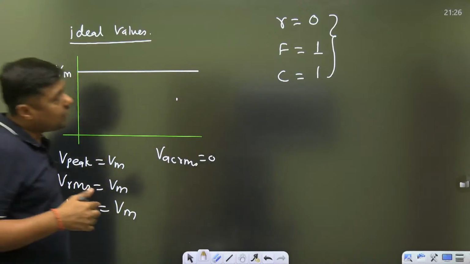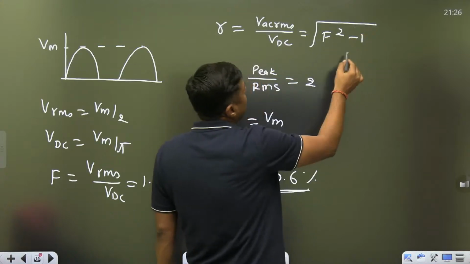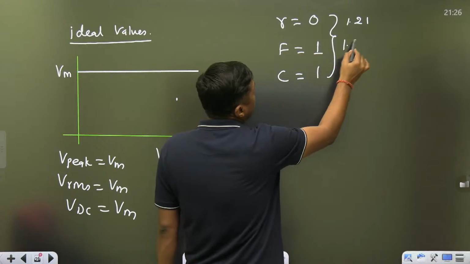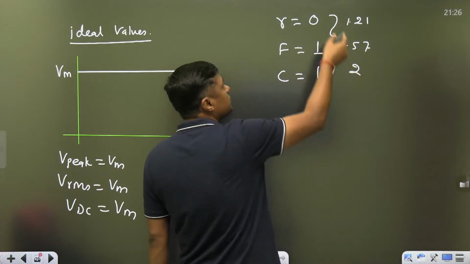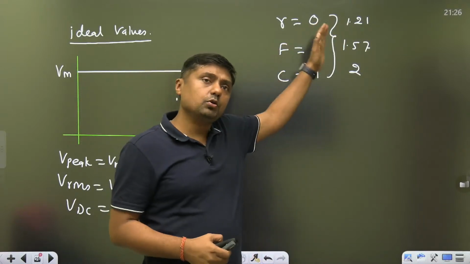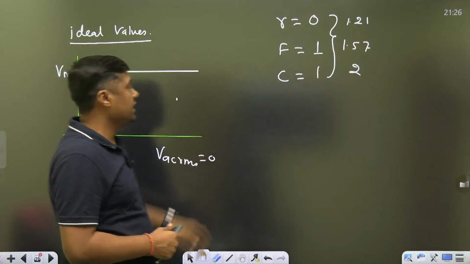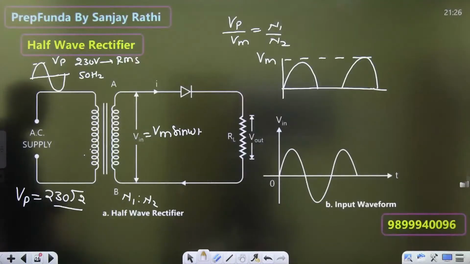Now for half wave rectifier, we are getting a ripple factor of 1.21, which is very high. Then form factor is 1.57, ideal value is 1, crest factor is 2. So see how much higher these are. As compared to ideal, these are very, very high values guys. So we want ideal values. Now this is about the half wave rectifier and that is the diagram.